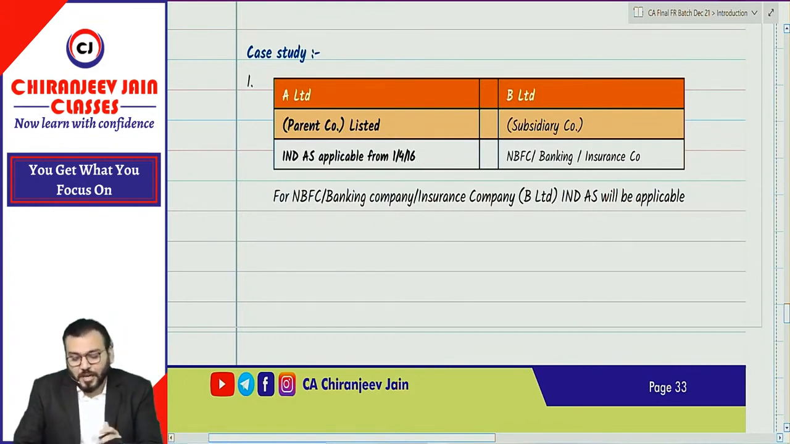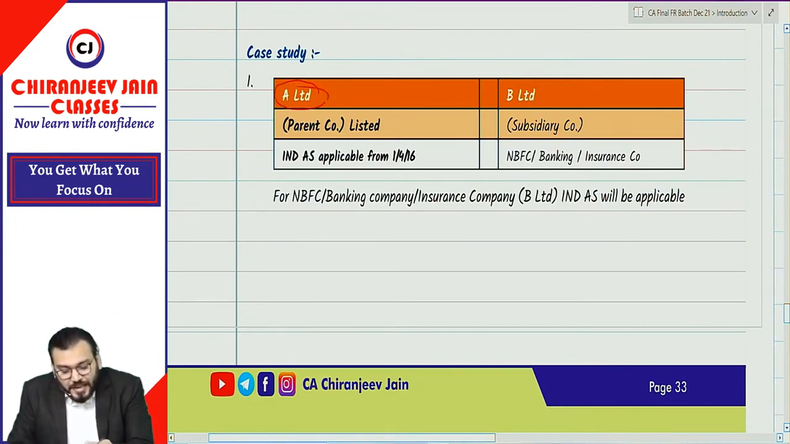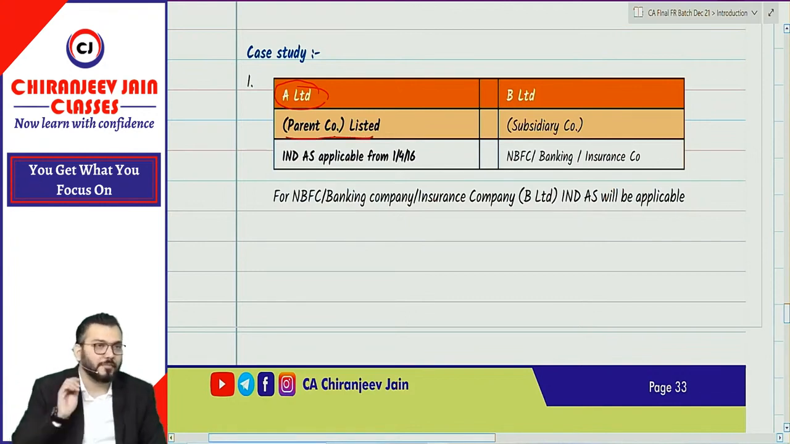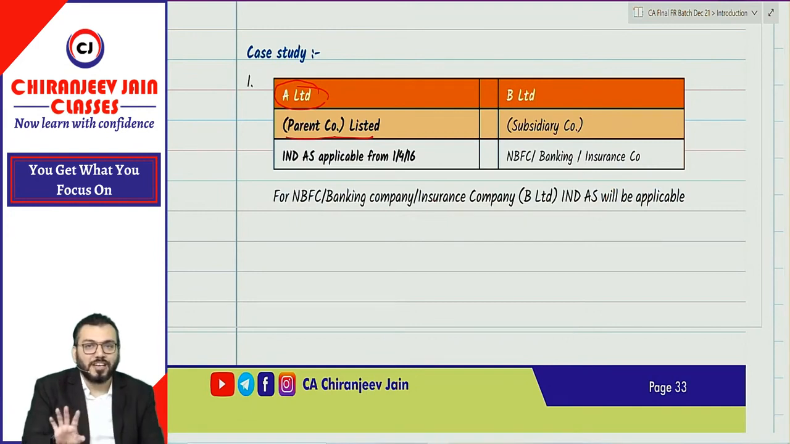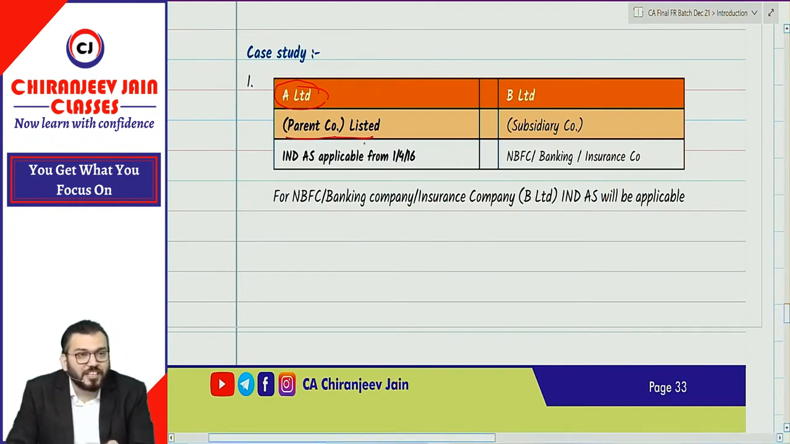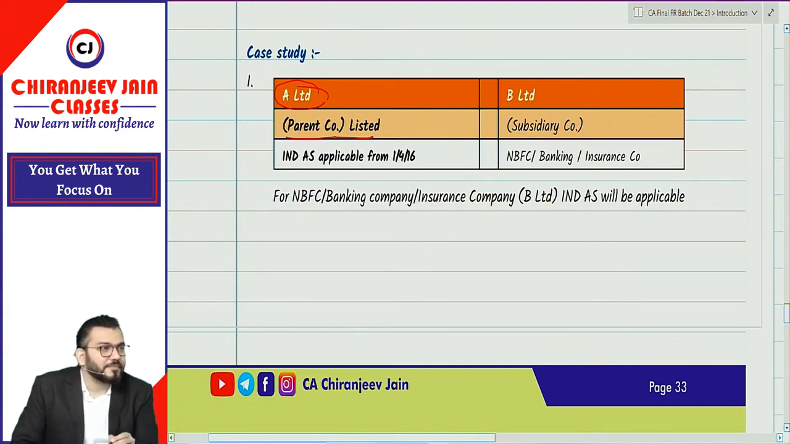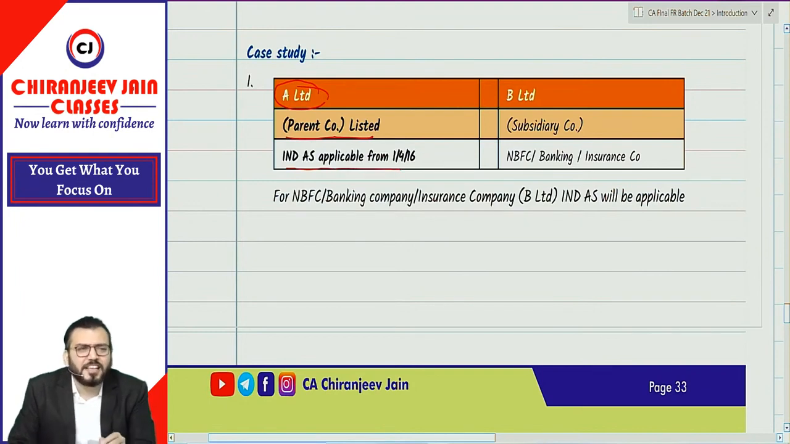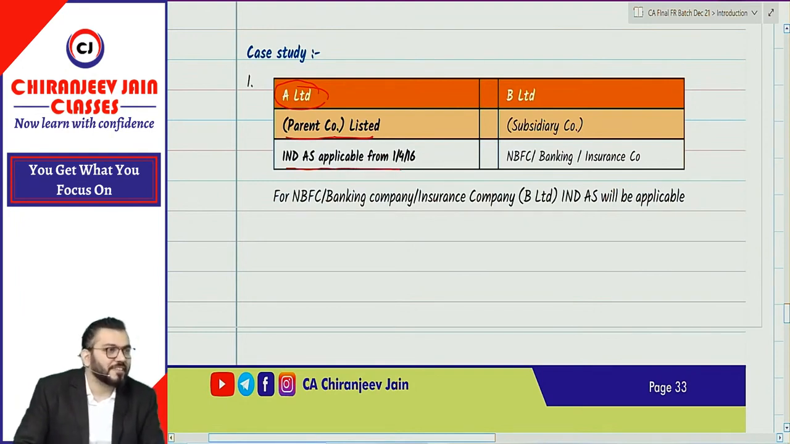The first doubt, the case study: suppose A Limited is a parent company and a listed company. You need to apply your common sense. Don't read ahead while I read each sentence, because once you read, interest is lost. Since this parent company is a listed company, Ind AS will be applicable. Let us assume from 1/4/2016.